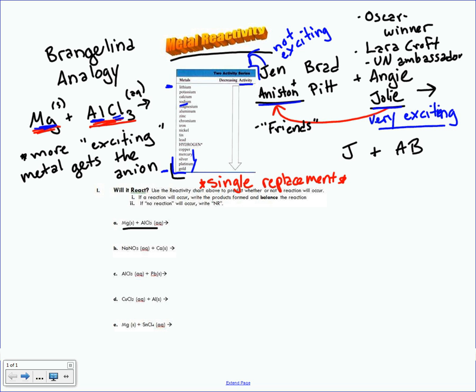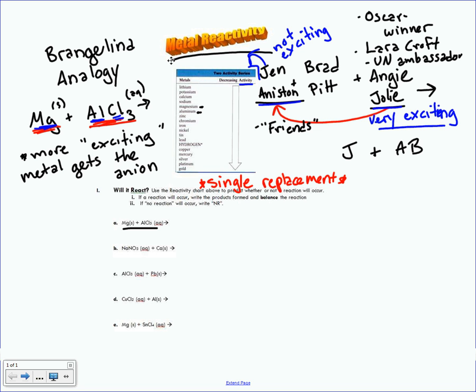How do we know which metal is more exciting, magnesium or aluminum? Let me do some erasing here. We take a look over at our metal reactivity chart. And it starts with kind of a little bit of a treasure hunt. First, you just have to find the metals. Here's magnesium. And there's aluminum. Oh, so they're right next to each other, but if you'll notice, magnesium is just a little higher than aluminum, which means magnesium has the ability to steal the anion from aluminum, and that's exactly what happens.